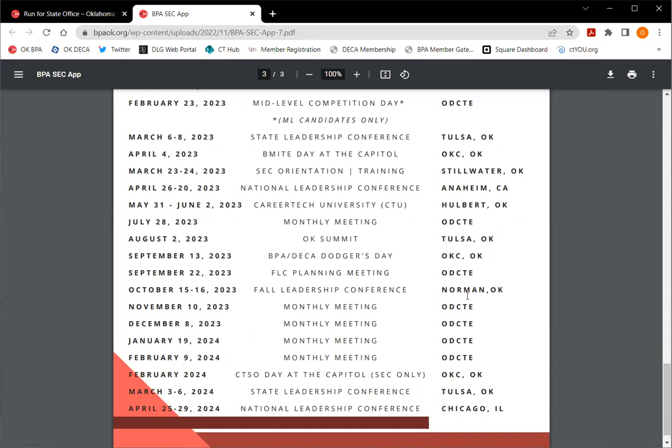It is a true kind of camp situation, and we are at a lodge, and it's a lot of fun. Fantastic networking and leadership training and things like that. So that is very important that you attend that. If you do get elected to the team, you'll get more information from me.